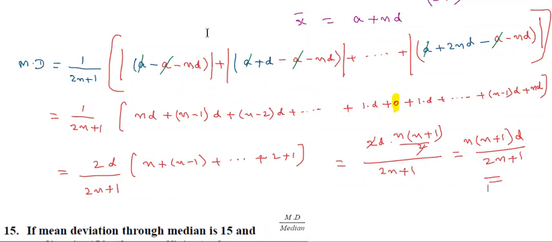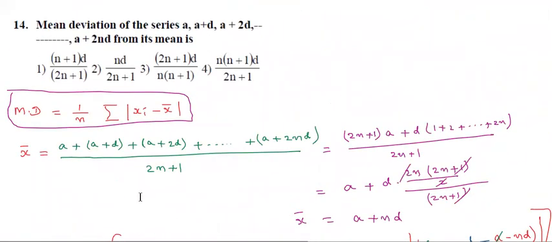Once check the options. Which option is correct? N into n plus 1 into d by 2n plus 1. Fourth option correct.